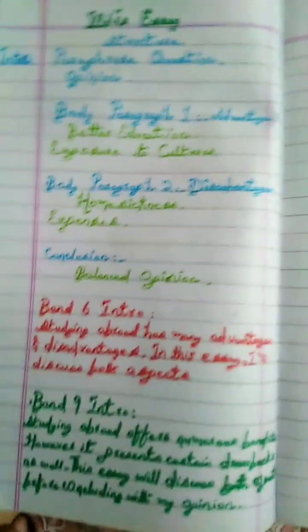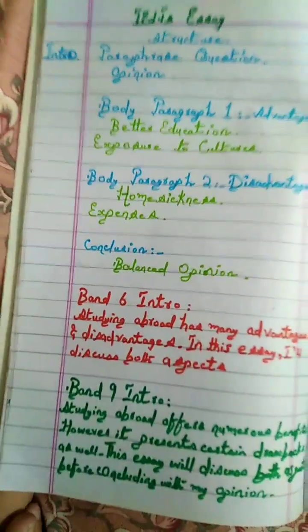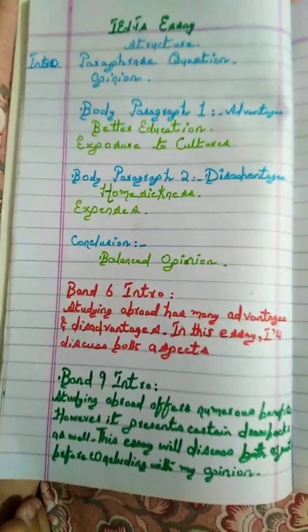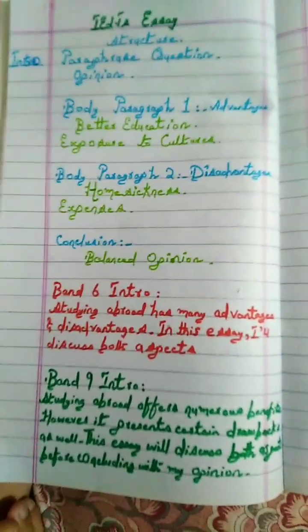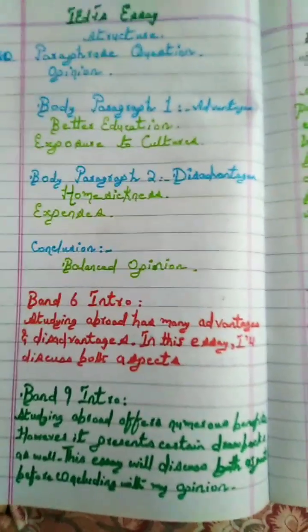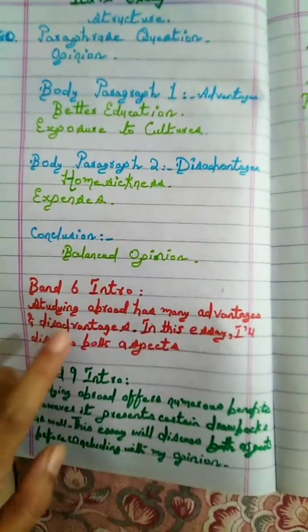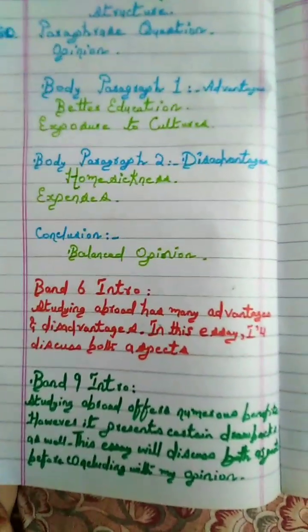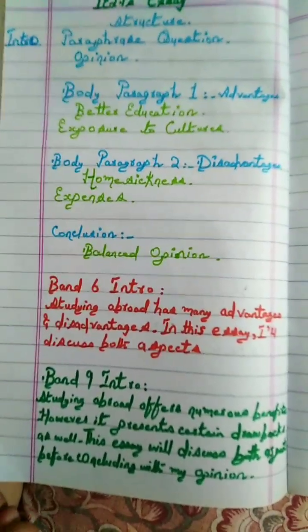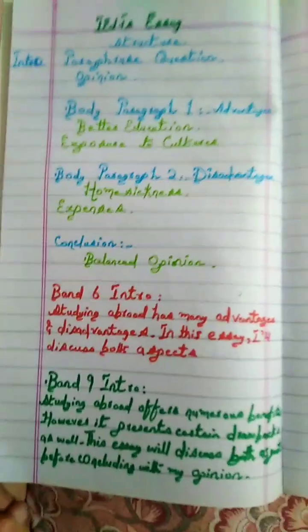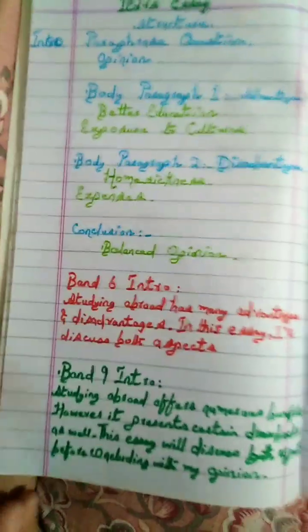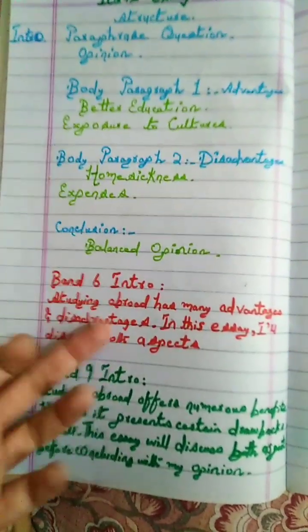Another example. So why are most students stuck at band 6? Because they give a very basic introduction. They give a very outdated introduction, such as: studying abroad has many advantages and disadvantages. In this essay, I will discuss both aspects before concluding with my own opinion. Now, this is the introduction which we give in school essays. In IELTS, there's a difference between a school essay and an IELTS essay. Don't give such a basic answer. So this is definitely a band 6 introduction.